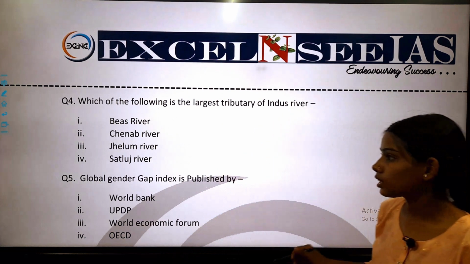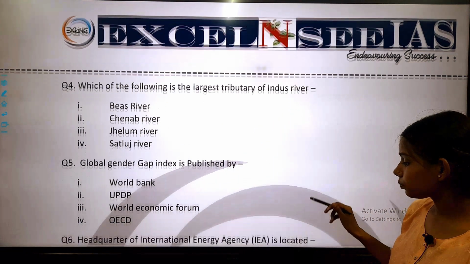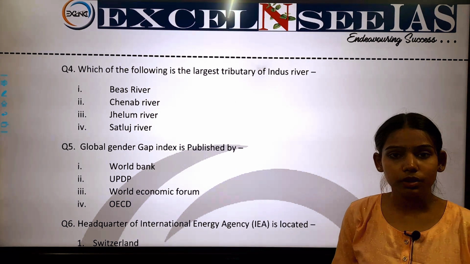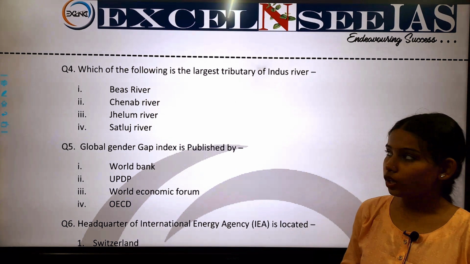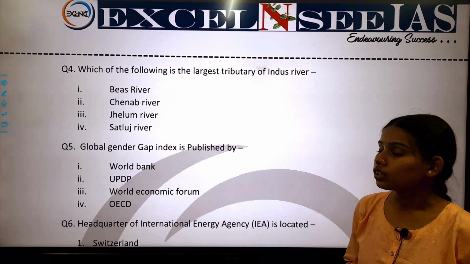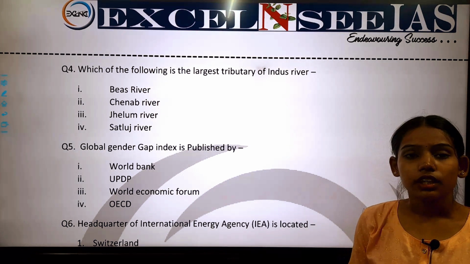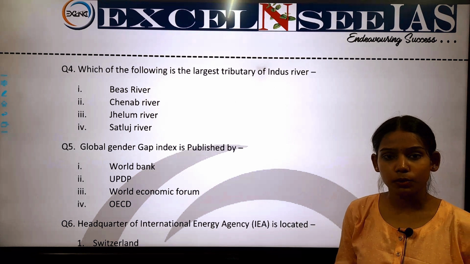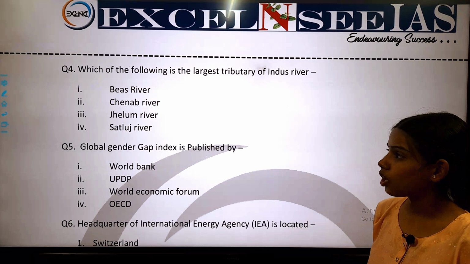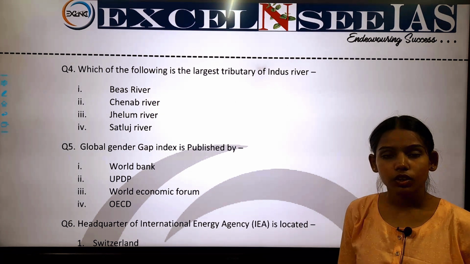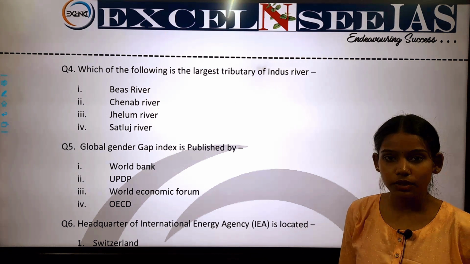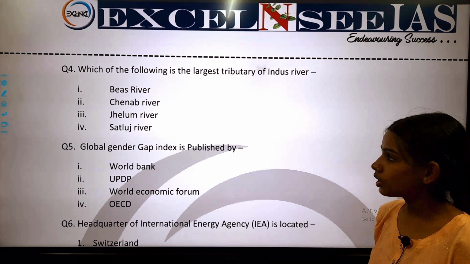So this is the next question, students. Question number 4. Which of the following is the largest tributary of the Indus river? Option A is Beas river, option B is Chenab river, option C is Jhelum river, option D is Sutlej river.